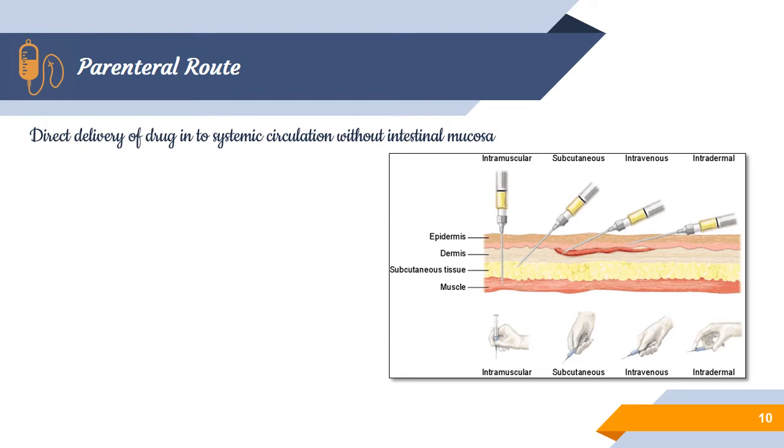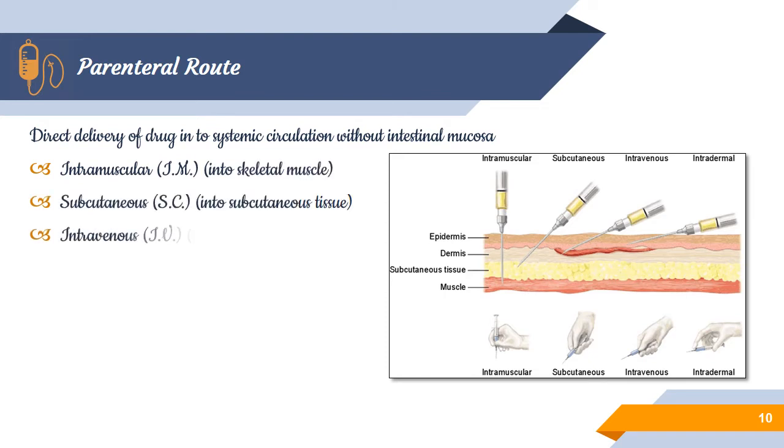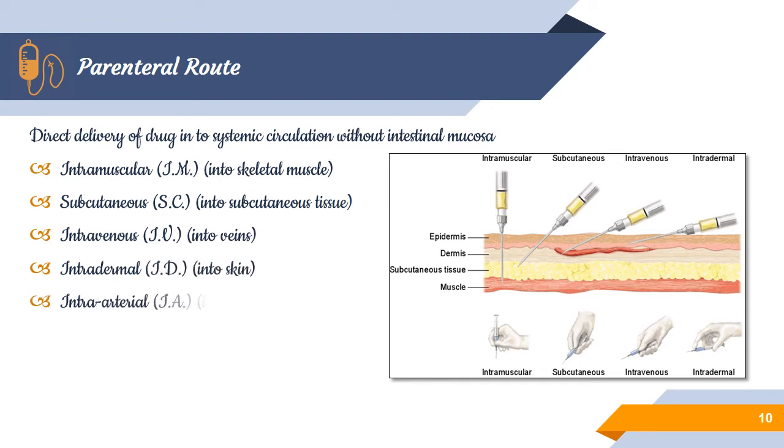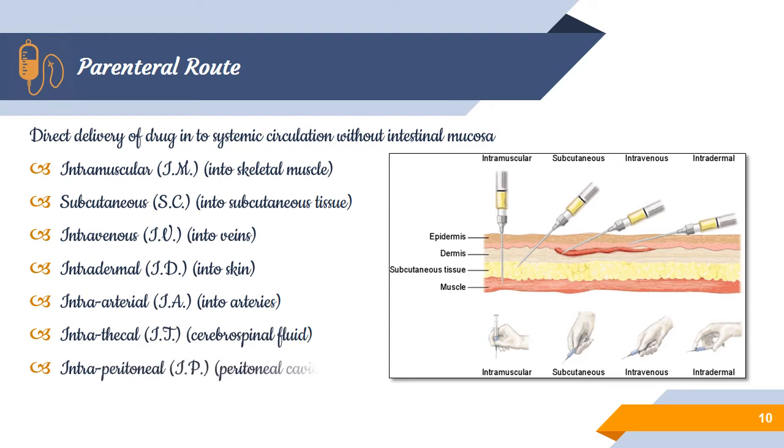So let's know the various routes of administration: intramuscular, subcutaneous, intravenous, intradermal, intra-arterial, intrathecal, intraperitoneal, and intra-articular or synovial fluid.